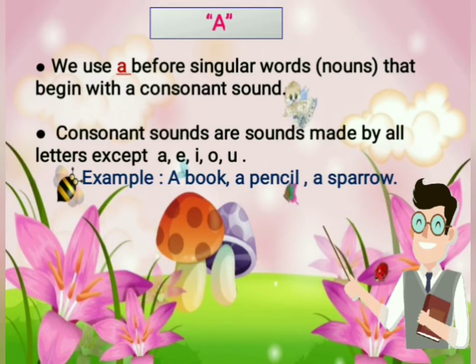Consonant sounds are sounds made by all letters except A, E, I, O, U. For example, a pencil, a book, a sparrow. In the given example, book, pencil, sparrow, these nouns started with the consonant sound. Therefore, we have used the article a here.